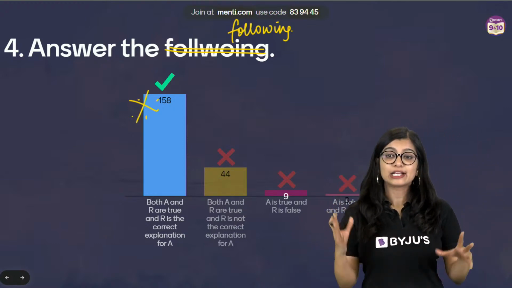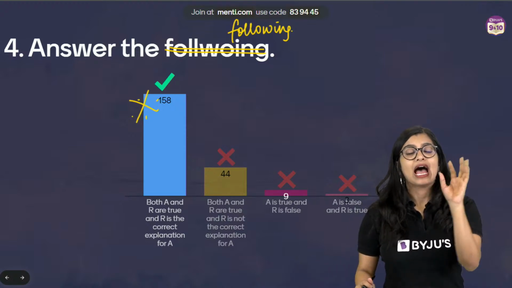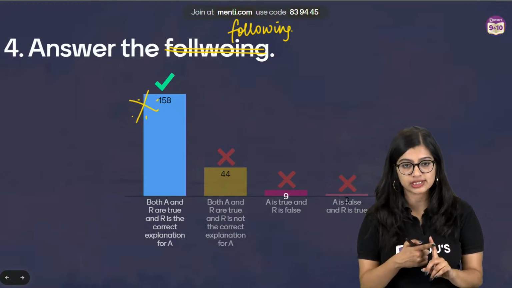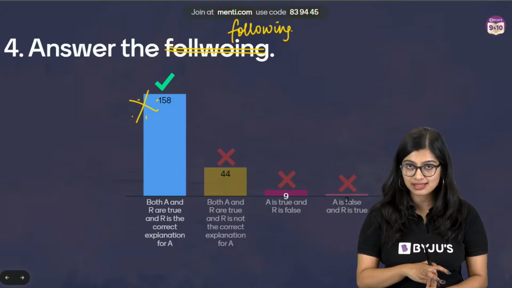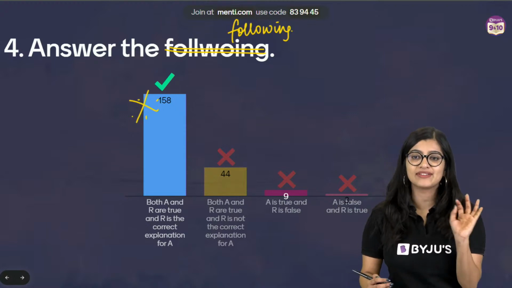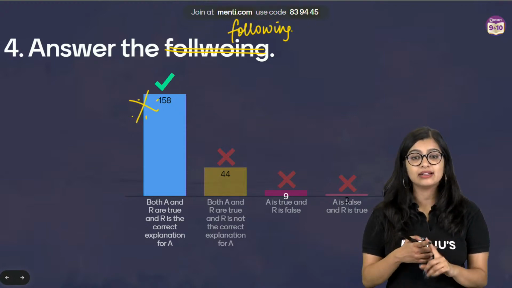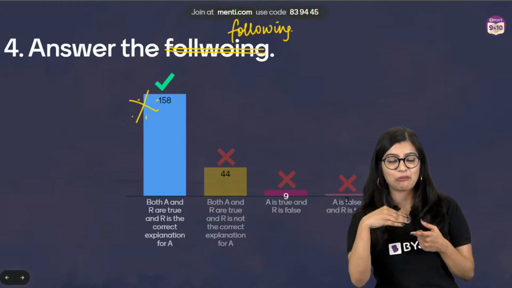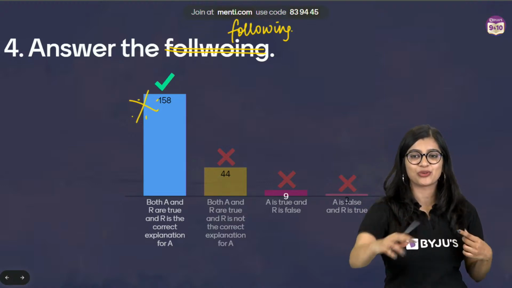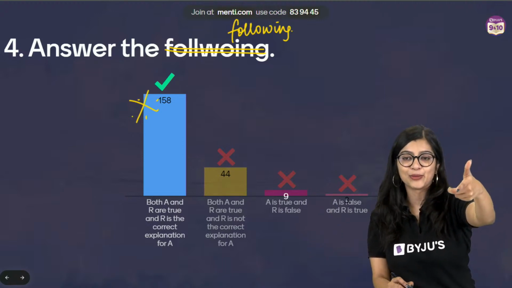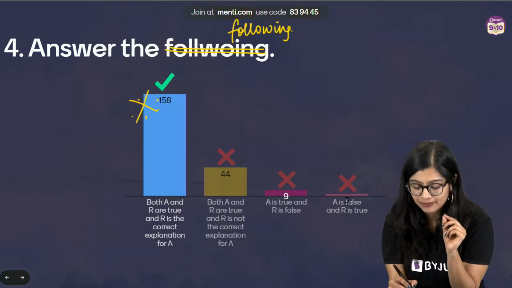How do you tackle an assertion reason question? Yes, assertion reason questions are not only going to come in social science. They are going to be there in maths and science also, which means that in your major subjects you have assertion reason. Students who have attended my class earlier, in my lower grades, I am sure that most of you will be able to answer. But if you are very new, I'll tell you, there's a simple trick.